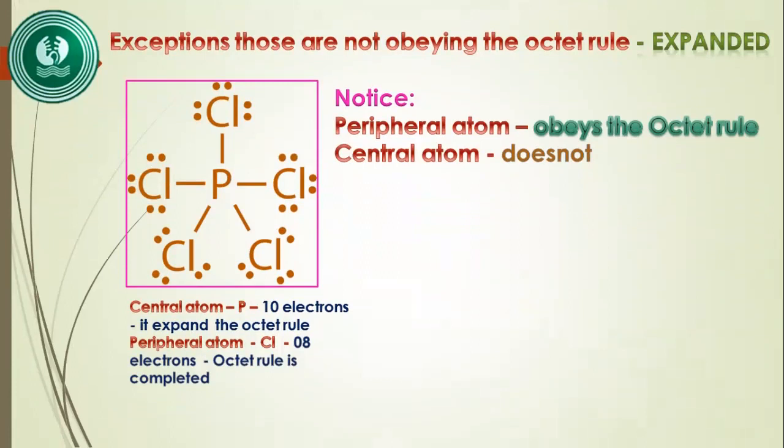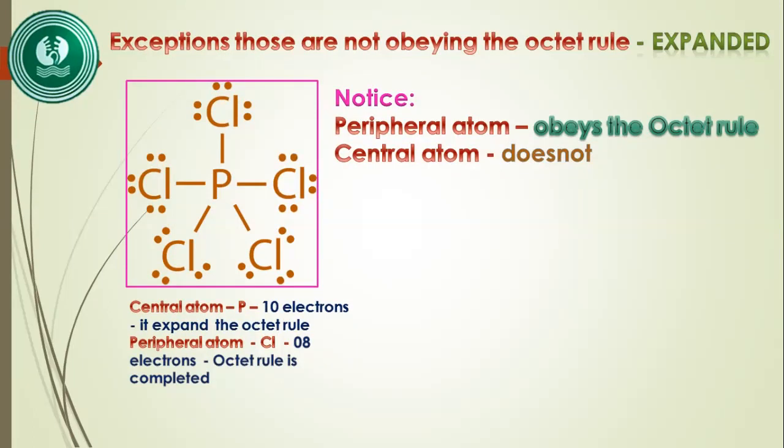Another example, PCl5. In PCl5, phosphorus is the central atom and the other 5 chlorine atoms are the peripheral atoms. Note that the central atom doesn't obey the octet rule, but the peripheral atoms obey the octet rule, because the peripheral atoms have 8 electrons in their valence shell. But the central atom has 5 covalent bonds.